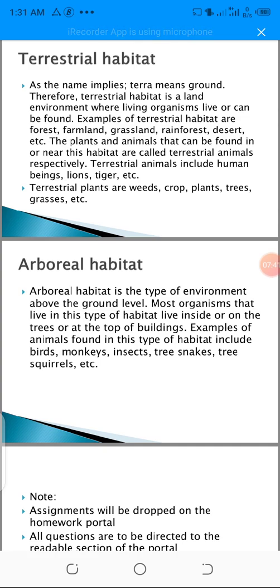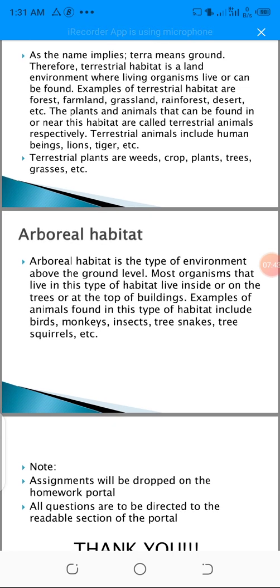Most organisms that live in this type of habitat live inside or on trees, or on top of buildings. So they live above. Any animal you see that lives above the land, on trees, or loves to be on tall buildings, they are called arboreals.